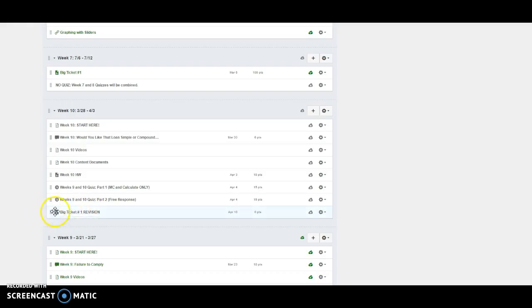That's not a requirement, and you don't have to work with your teams on this. You could work individually because each person will be submitting their own revision copy. So if you do work on it with your team, you can certainly submit the same copy among multiple people. However, if you choose to work on it on your own, then you're submitting your own copy as well. Either way, each person that does revisions will be required to submit either the one that they worked on with their group or the revisions that they did individually.